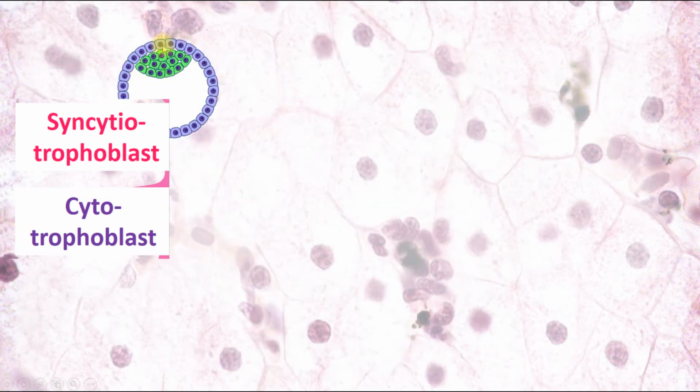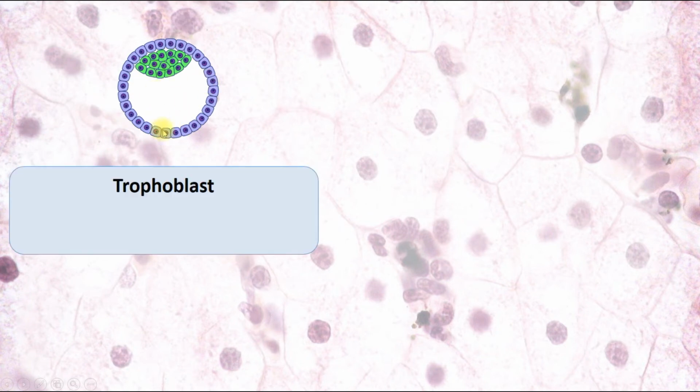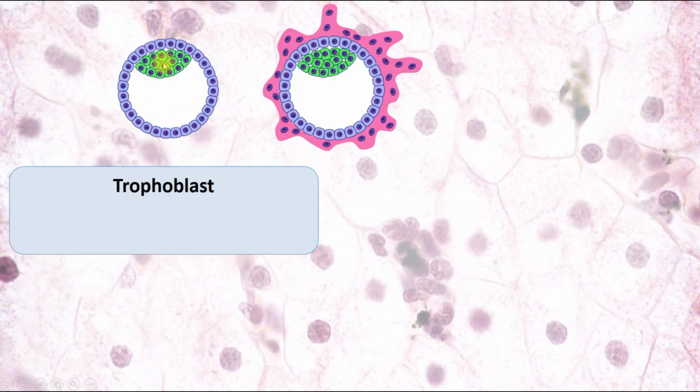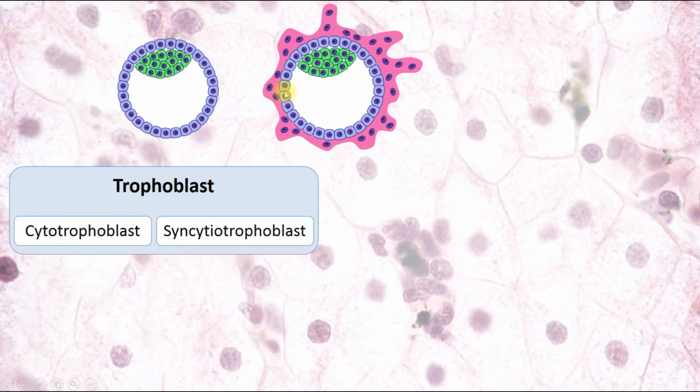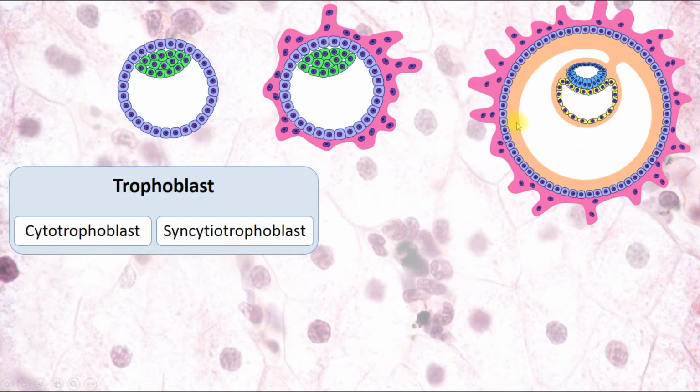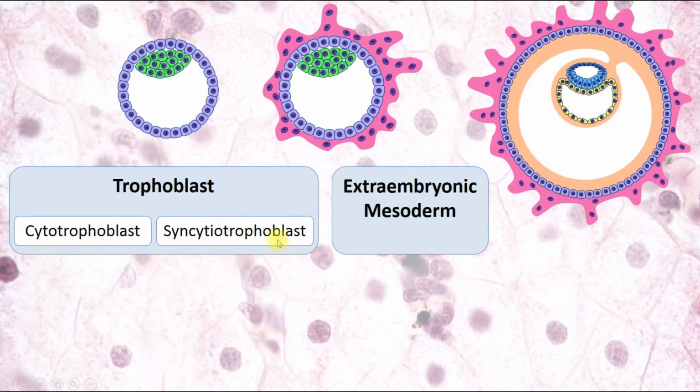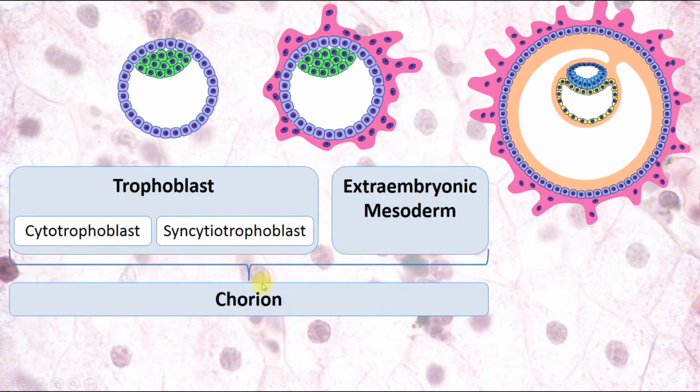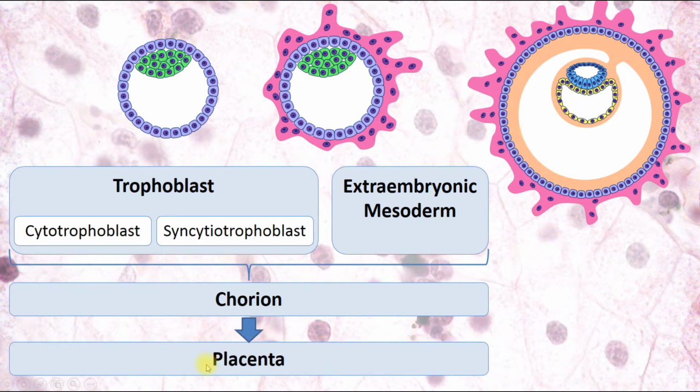Here we can see the blastocyst. It has trophoblast and embryoblast, and trophoblast is divided into cyto and syncytiotrophoblast. Here we can see them, and also the additional layer, extraembryonic mesoderm, appears here. And those 3 layers form chorion, a very important structure which is involved in the embryonic development of the placenta. Chorion leads to the formation of placenta, and today we will talk about how placenta is formed from chorion.